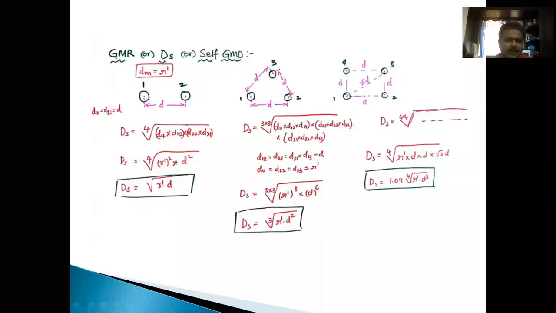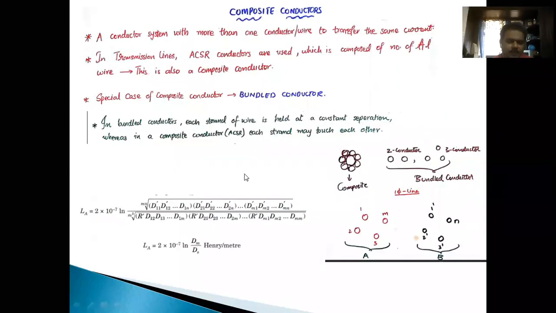So while calculating GMD, self GMD, this is one more revision. Here, if we consider two conductors, D12, D21, which is D. In any formula we have to calculate either mutual GMD or self GMD.